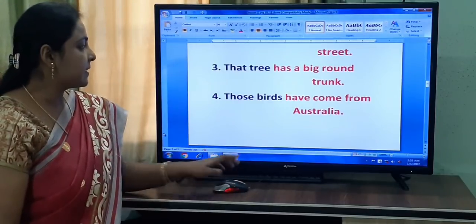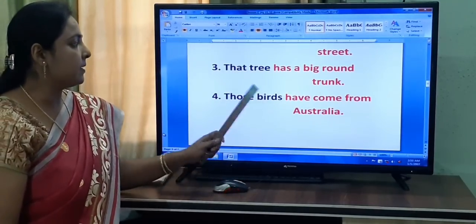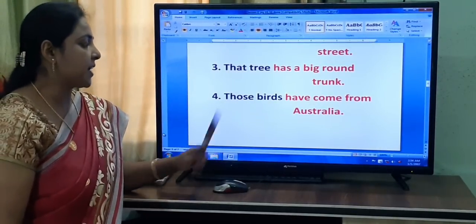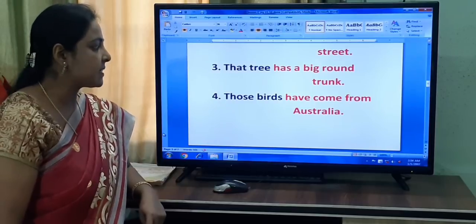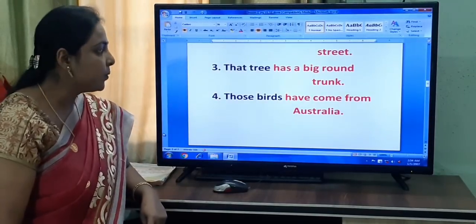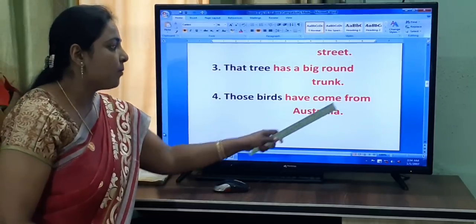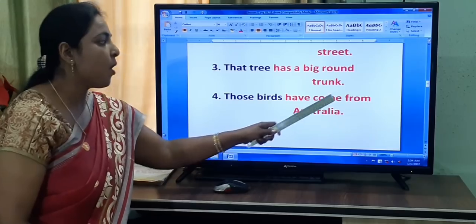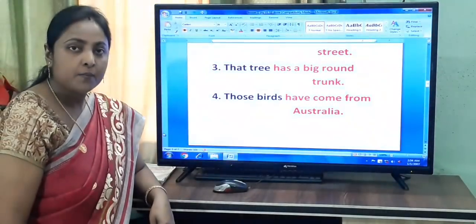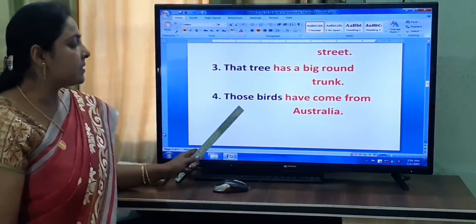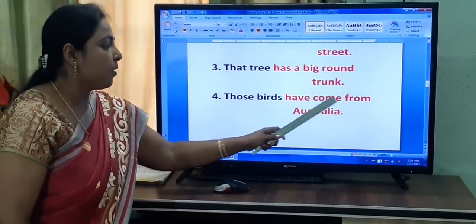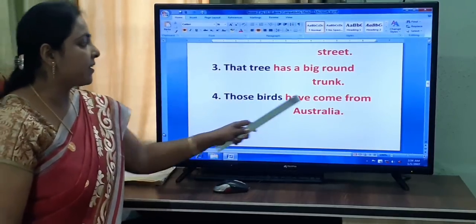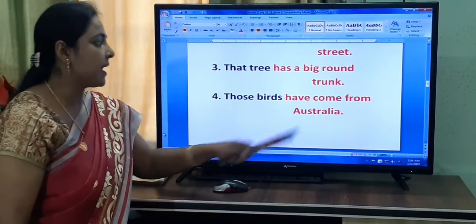The next sentence, those birds. Those birds is what? Subject. There can be many sentences, but I have made one for you. Have come from Australia. So, have come from Australia is what? Predicate. So, the birds have come from Australia. This is the complete sentence. And have come from Australia is the predicate.